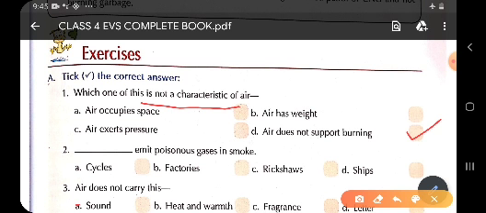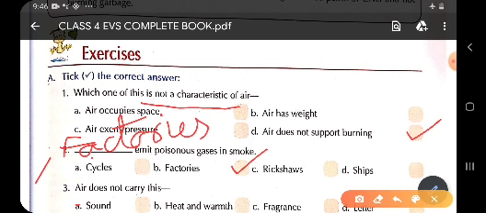That is why we have studied also in the chapter that factories produce poisonous gases in the smoke. So children, you will tick on the option B, that is factories. So here you will write F-A-C-T-O-R-I-E-S, factories.